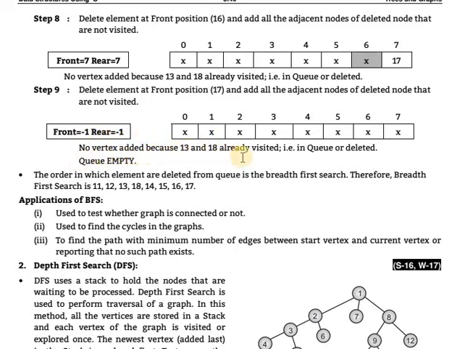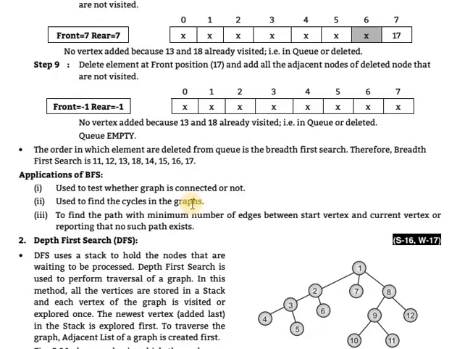No vertex added, 13 and 18 are already visited, and the queue is empty, which means you stop your process. The order in which elements are deleted from the queue is the breadth first search. First 11 is deleted, after that 12, 13, 18, 14, 15, 16, 17, and this is the breadth first search traversal. Using this you traverse the graph.